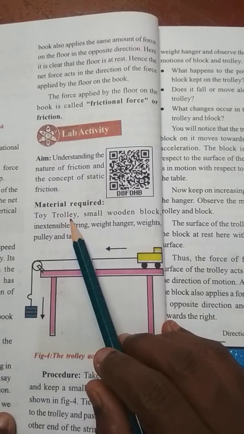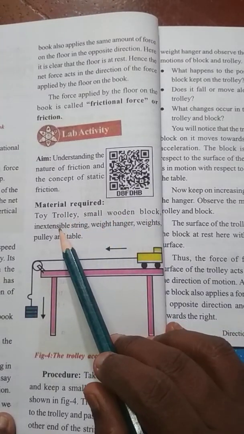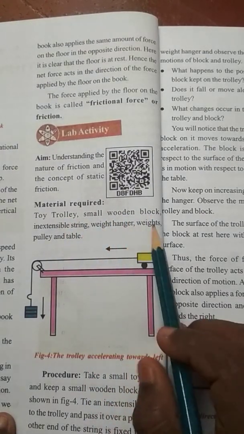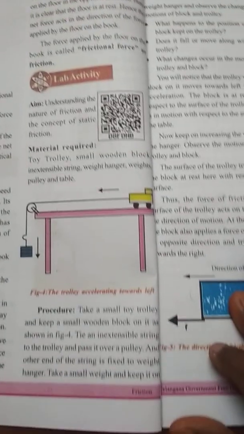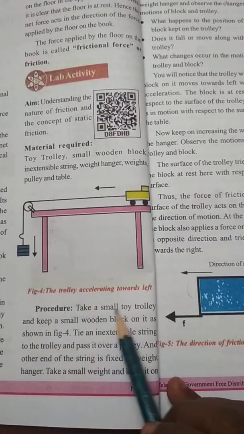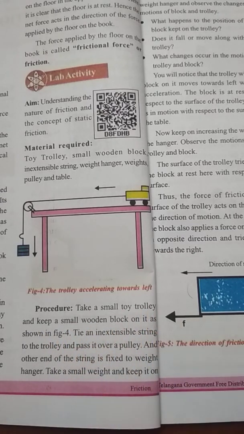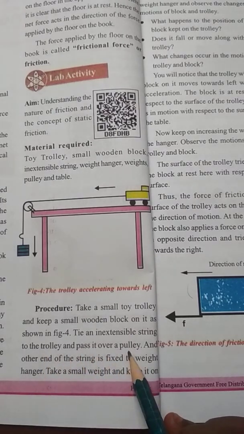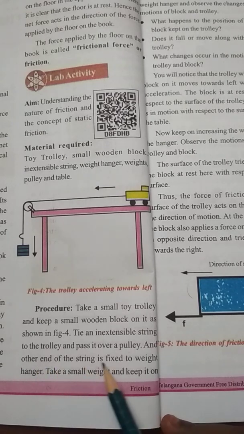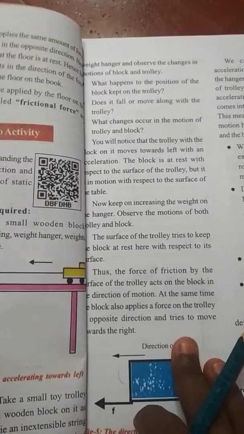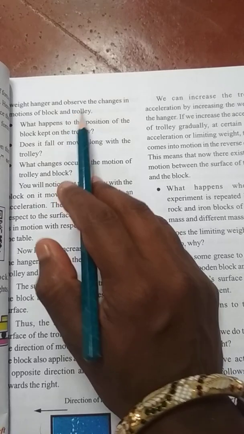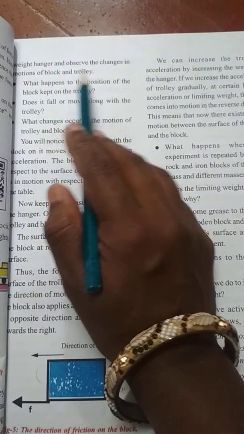Understanding the nature of friction and the concept of static friction. Materials required: toy trolley, small wooden block, inextensible string, weight hanger, weights, pulley and table. We'll see the procedure. Take a small toy trolley and keep a small wooden block on it. Tie an inextensible string to the trolley and pass it over a pulley, and the other end of the string is fixed to a weight hanger. Take a small weight and keep it on the weight hanger and observe the changes in the motion of the block and trolley.